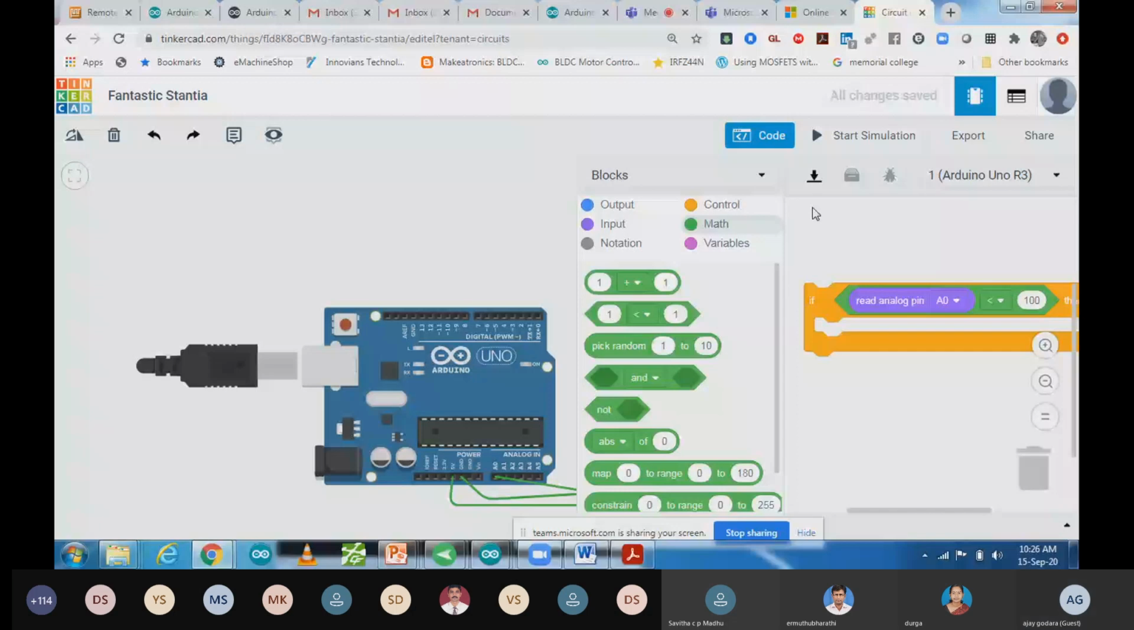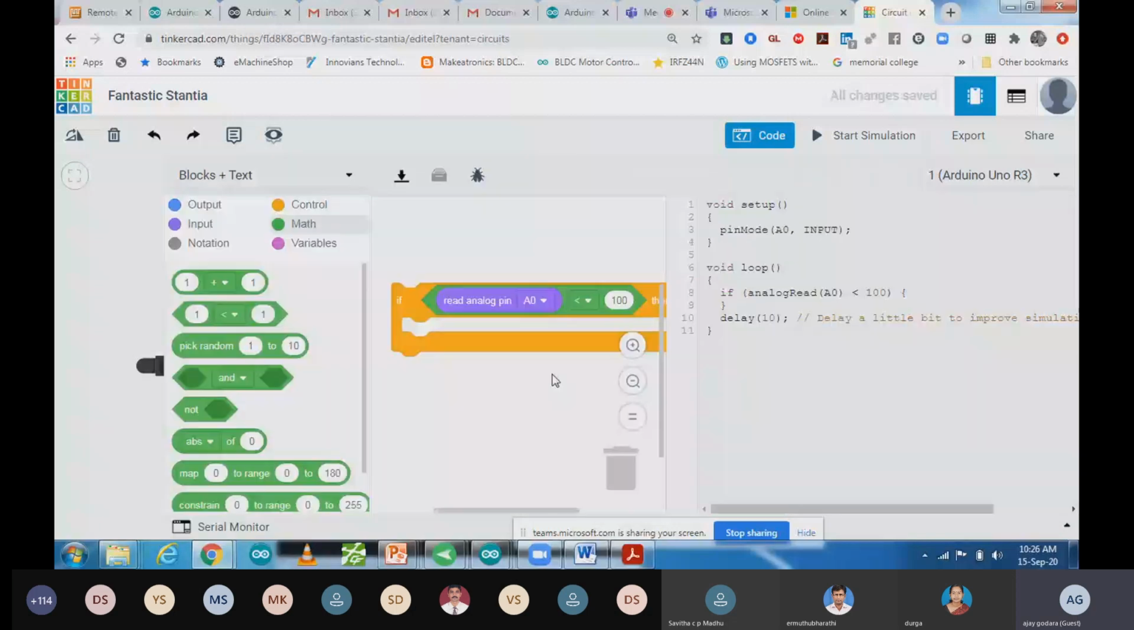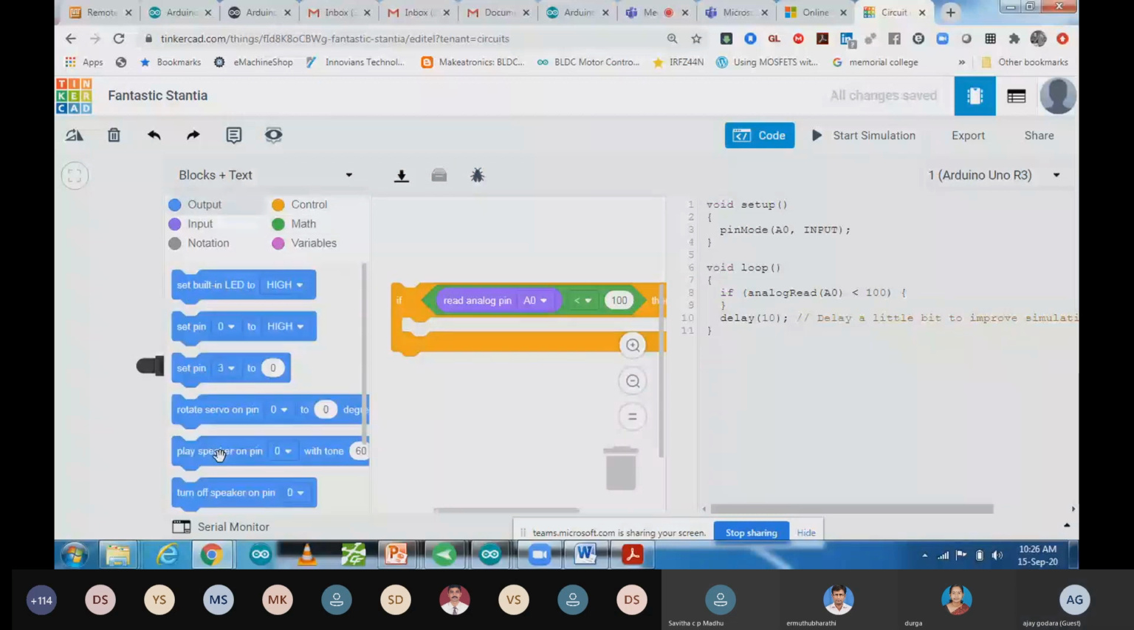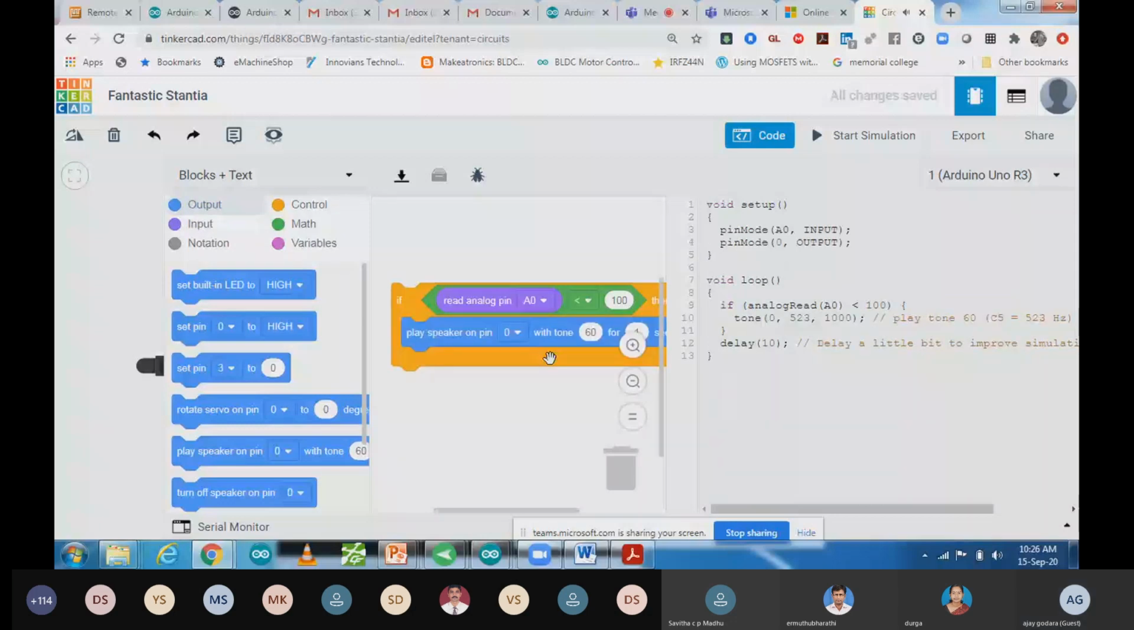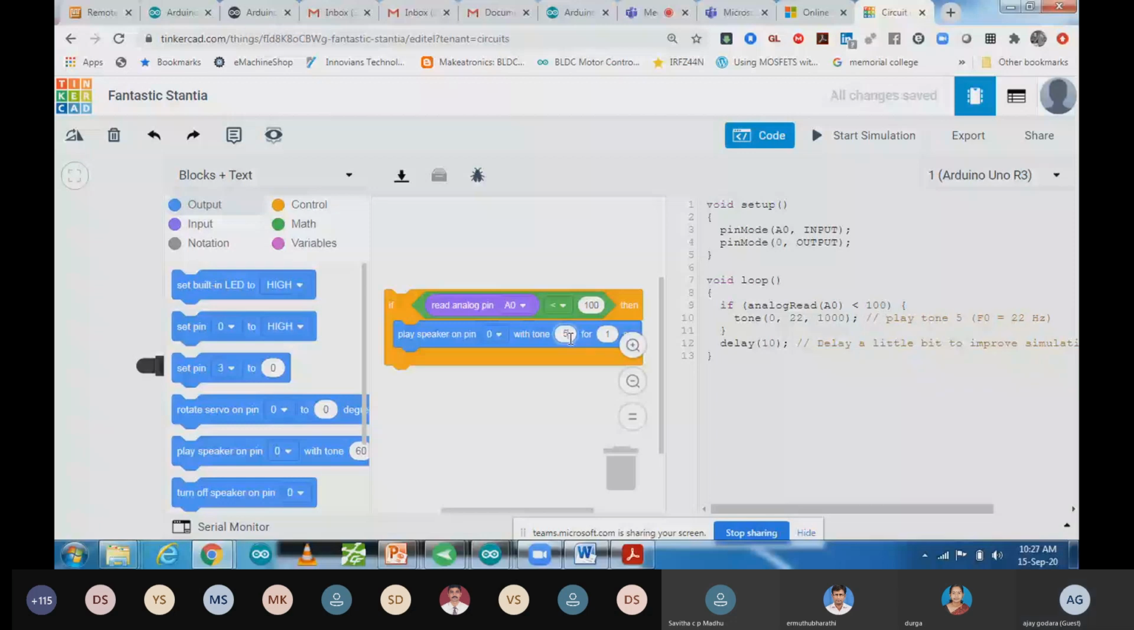Go to output, and there you can take the buzzer, play speaker. You have to take this buzzer in output, play speaker. There is also a frequency, which you can see in a very simple way. With tone 60, you are getting frequency 523, as I told you earlier, so that frequency we have to use. You can make it 58 or 48. At 48 you are going to get that tone. You have to set this tone according to your required frequency, so I'm going to make it 48.